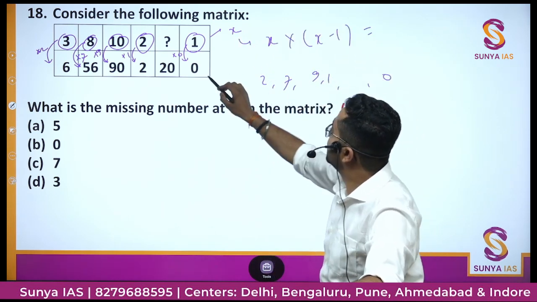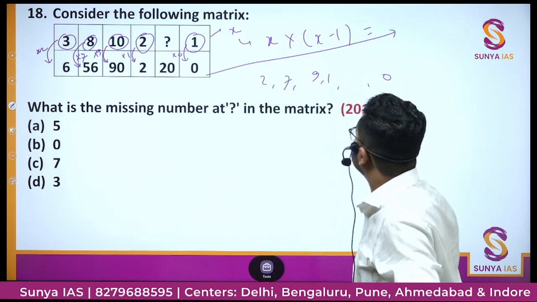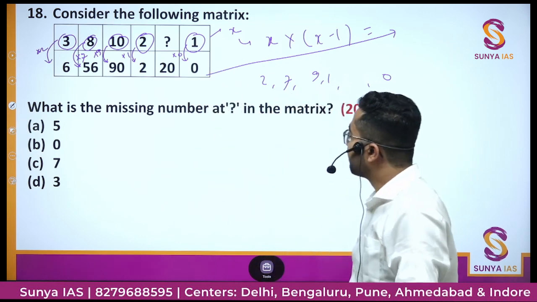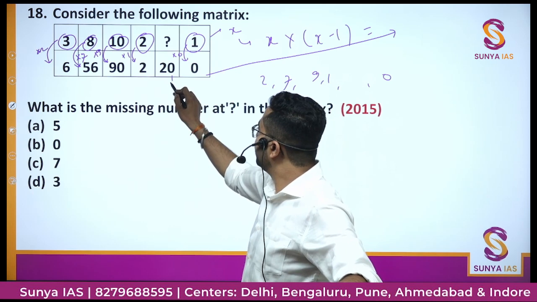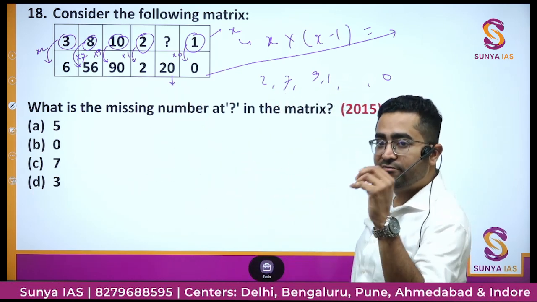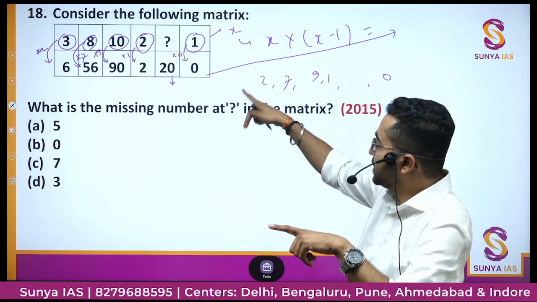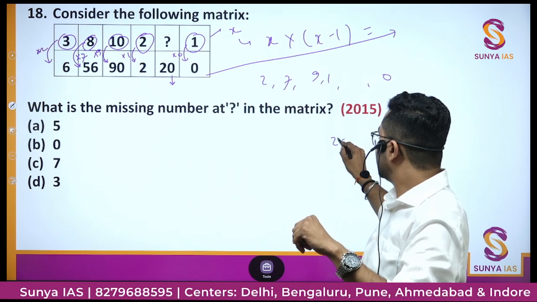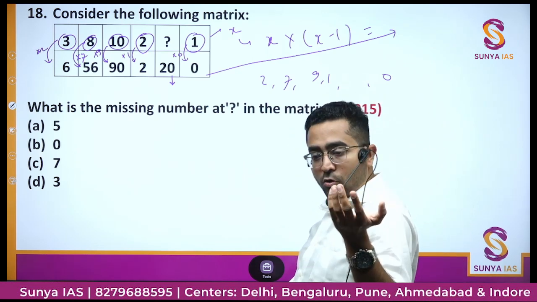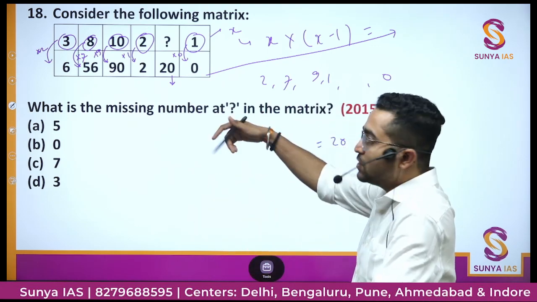Then we get this number, right? If this number is x, then this number should be x minus 1, right? So for 20 we need to find one number and one number less than it, such that the multiplication of those two gets 20. Means two numbers, where one number is, let's say, any number, and the other is one less than it, and when we multiply them we get 20, right? Like 56 is 8 into 7.